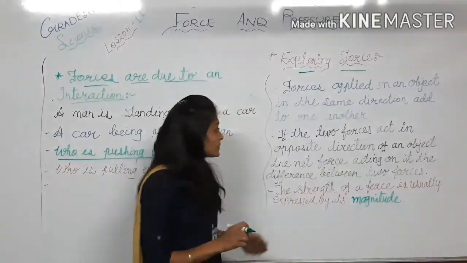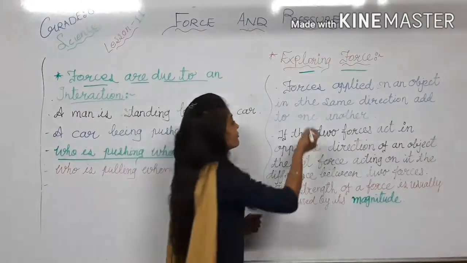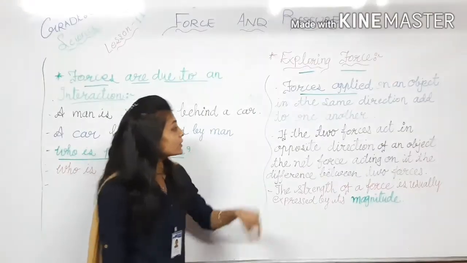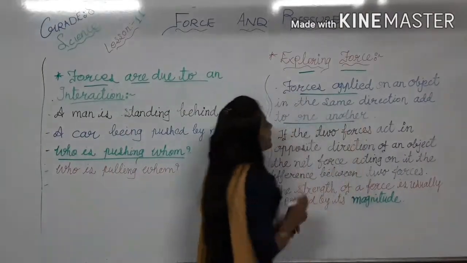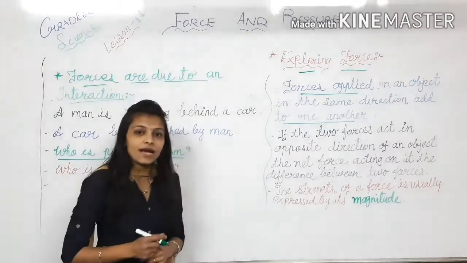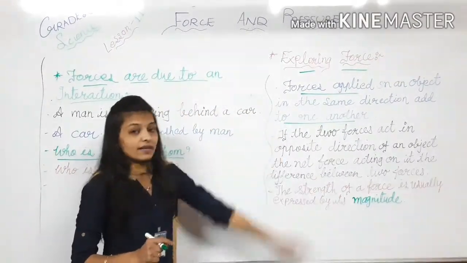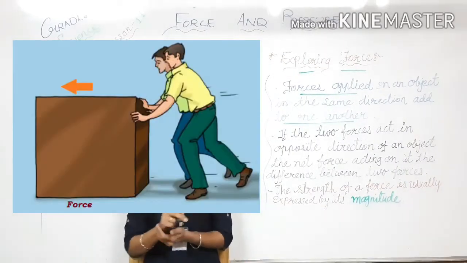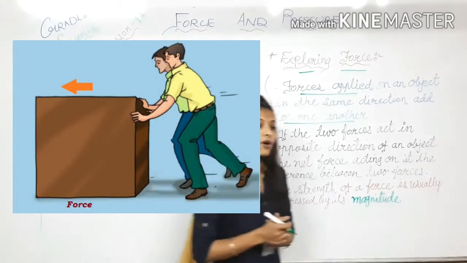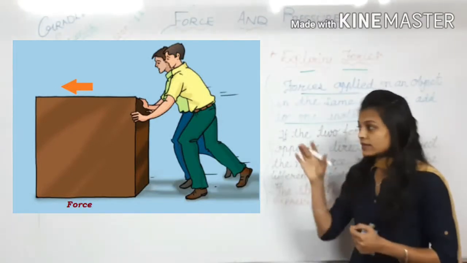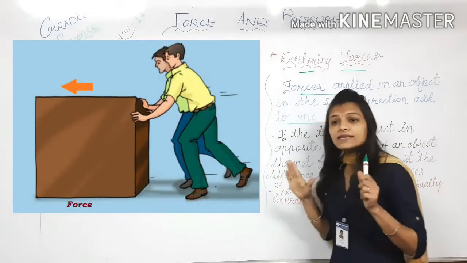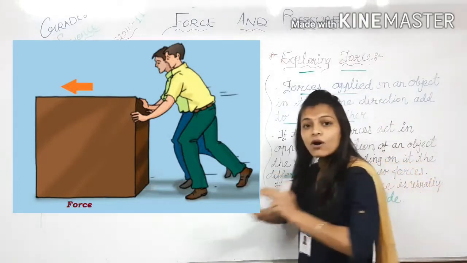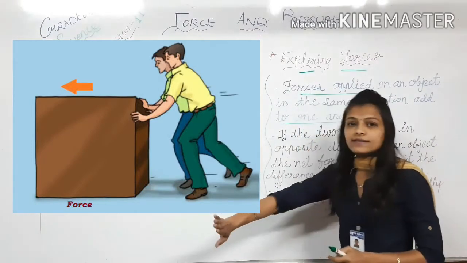Let's see. First I have written an example here. Forces applied to an object in the same direction add to one another. For that, one example is given in your book: one heavy box is there and two friends are there. You can see here in the picture also. When two friends are pushing the box in the same direction, it will move easily.